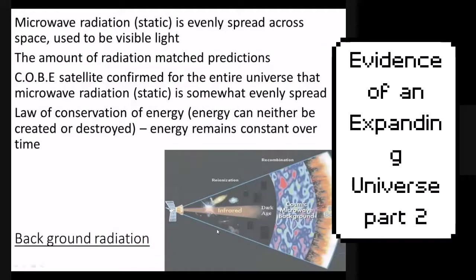Distant galaxies, we can see those with infrared light. Yes, they're redshifted, but they're still redshifted only a little bit, from visible light into infrared. But if you want to look all the way back here at the cosmic microwave background, the universe has been expanding the whole time, and it's been stretched out way more than galaxies. So at some point far into the future, even the cosmic microwave background won't be the cosmic microwave background anymore. It'll be redshifted enough to be the cosmic radio wave background.